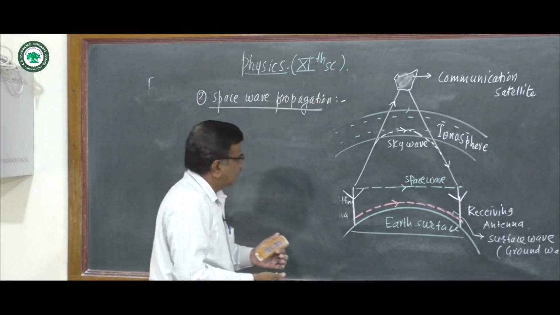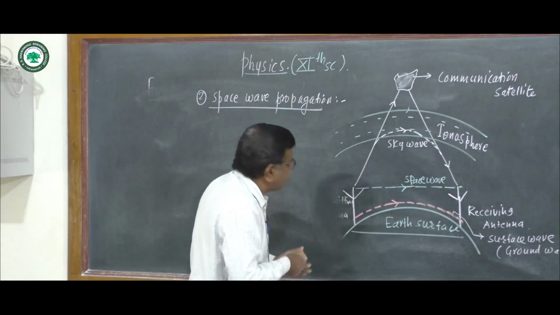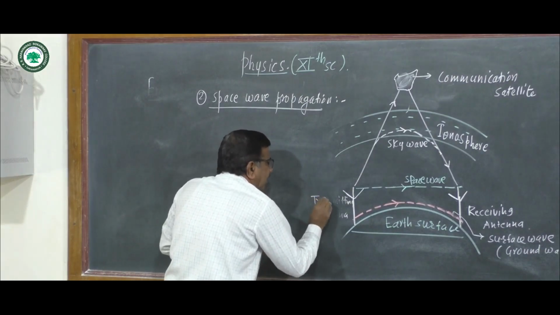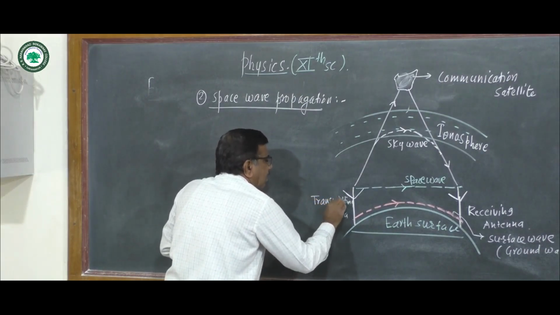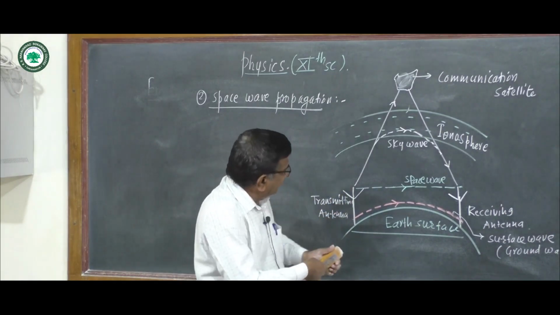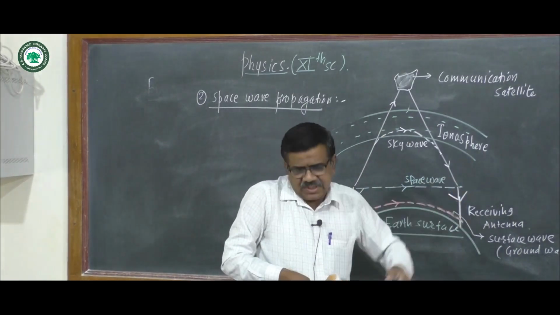See here, space wave propagation. Radio waves from the transmitting antenna. This is the transmitting antenna. It reaches directly to the receiving antenna. This is one way of space wave propagation.